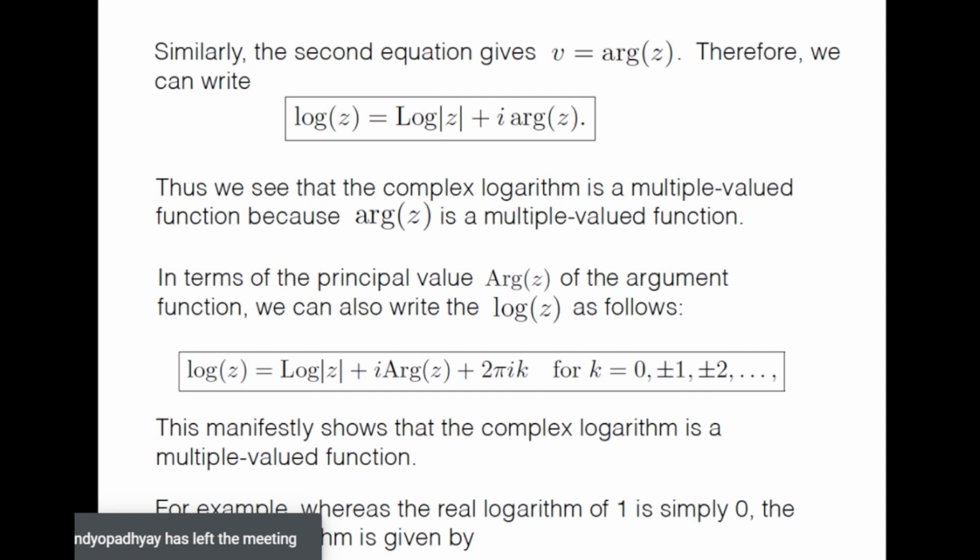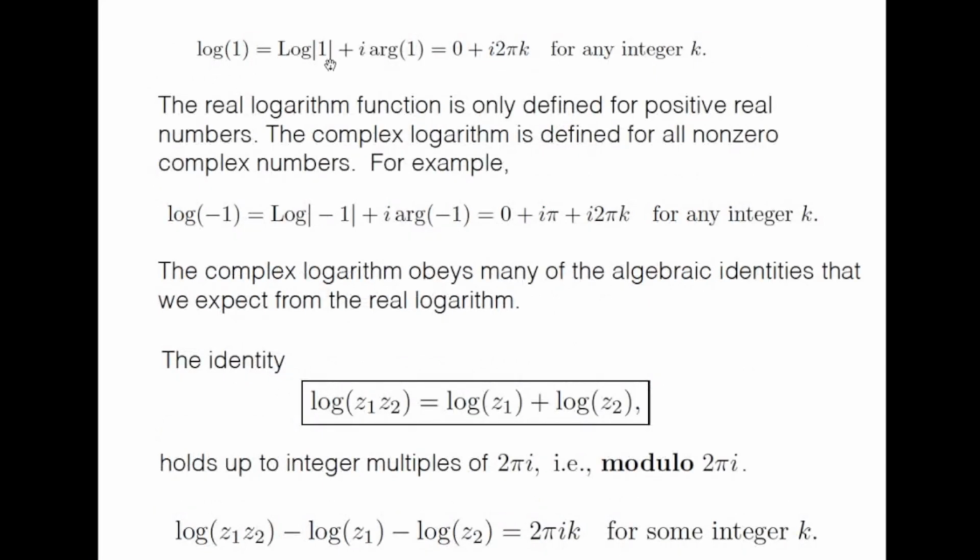So you can immediately see that whereas the real logarithm of 1 is simply 0, the complex logarithm of 1 is given by log of mod 1 plus I argument of 1, right? So that is equal to, real logarithm of 1 is 0, so that is equal to 2 pi I k for any integer k. So immediately you see the difference here. And not only that, you know that the real logarithm function is only defined for positive real numbers, whereas the complex logarithm is defined for all non-zero complex numbers.